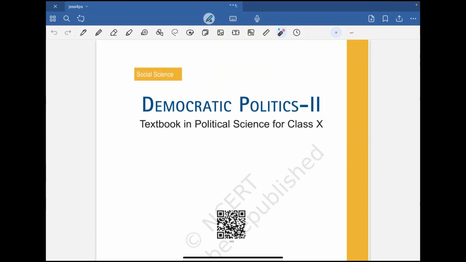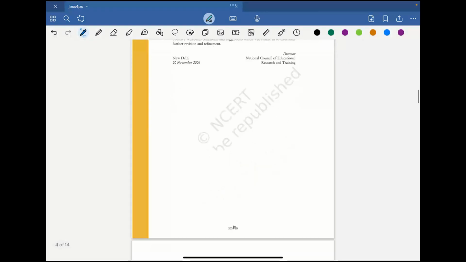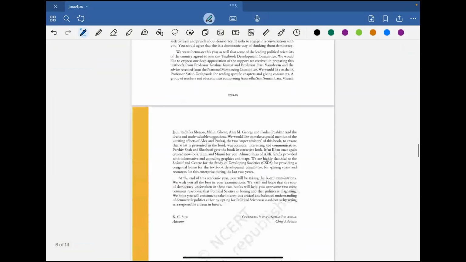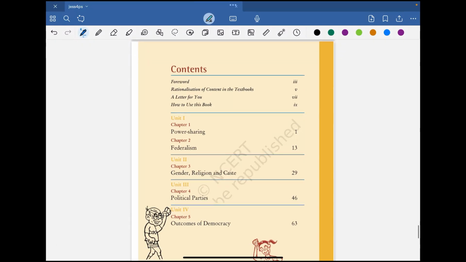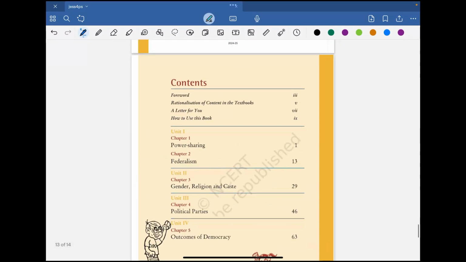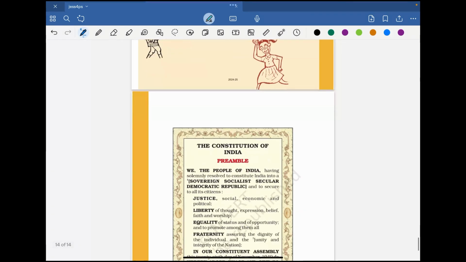Hey everyone, today I'm going to teach you some of the portions of the class 10th political science. It goes by the name Democratic Politics number 2, and let's just see the index, what it constitutes. So there are total 4 units and 5 chapters. There's power sharing, federalism, then gender, religion and caste, political parties and outcome of democracy.